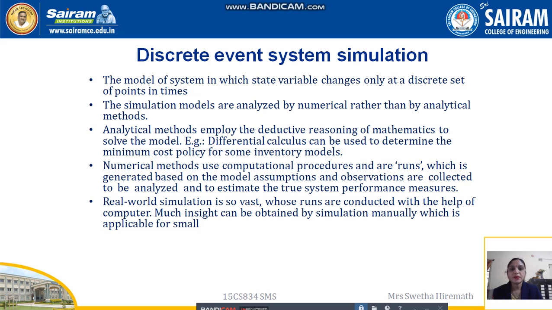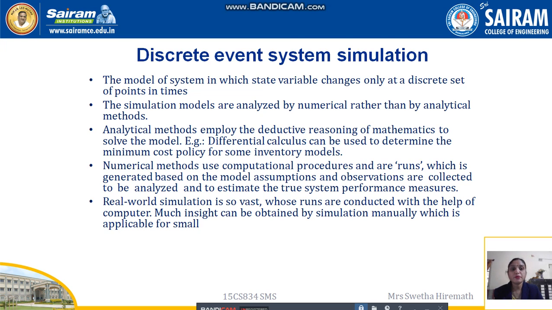Analytical methods employ the deductive reasoning of mathematics to solve the model. For example, differential calculus can be used to determine the minimum cost policy for some inventory models. But here we are going to make use of numerical methods in order to simulate the system.